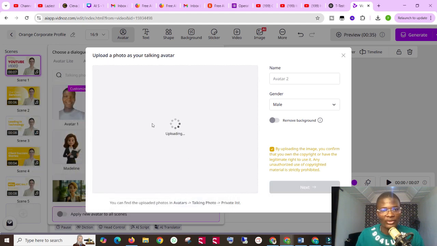So let's just wait for it to load up. So once it loads up, we're going to remove the background. This software already has a background remover tool, and we can name our avatar. Since I'm the one, I could just put my name there so that whenever I'm doing something else, I can always know that, okay, this avatar belongs to me, even if I don't have to check the picture to see whoever is there. Okay, we could do those two things.